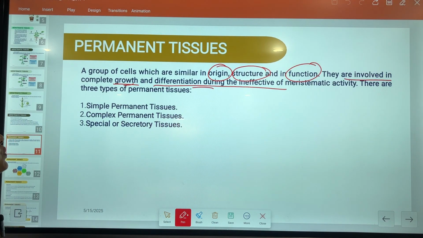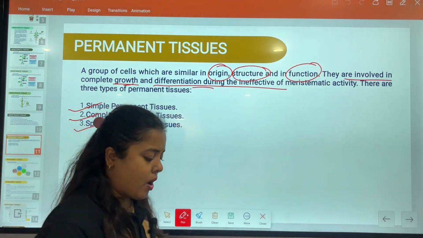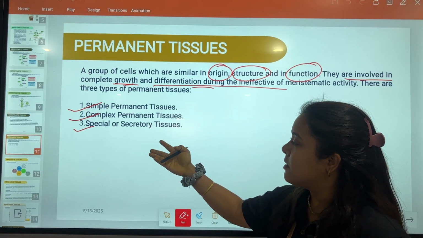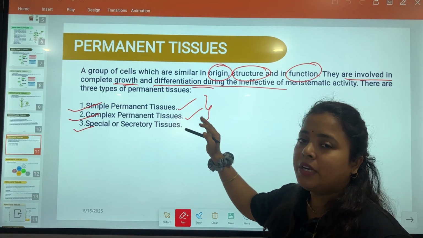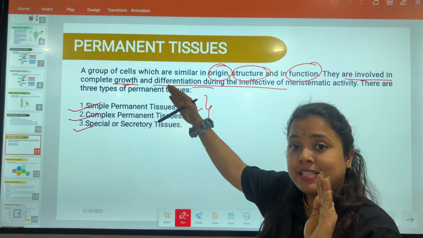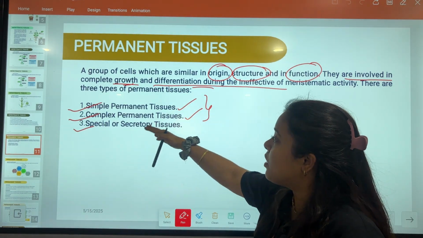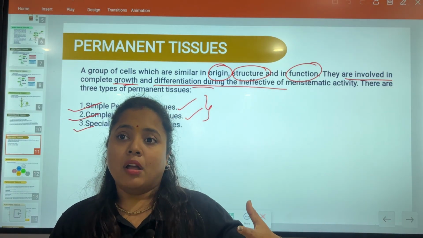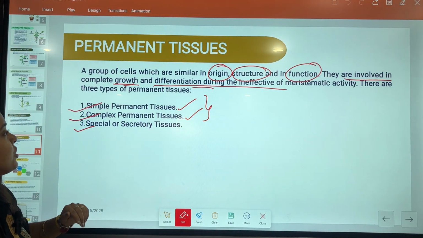The three types of permanent tissues are simple permanent tissue, complex permanent tissue, and special and secretory tissues, which we will study under protective tissues. Simple permanent tissue and complex permanent tissue are the two most important, on which we need to focus. Another tissues are also there, special or secretory tissues, which help in secretion of things like resins and gums. These kinds of tissues are studied in this portion.